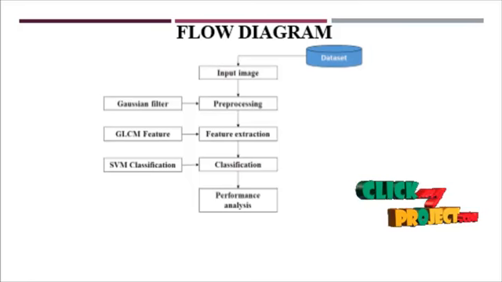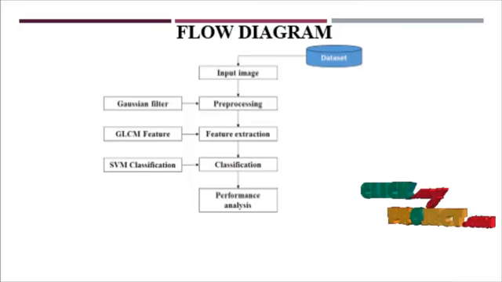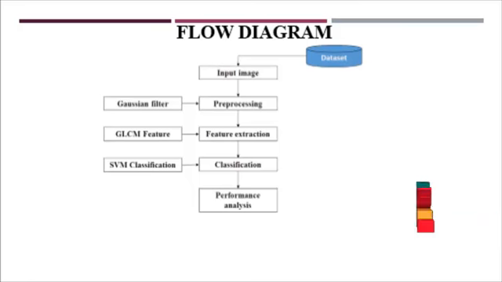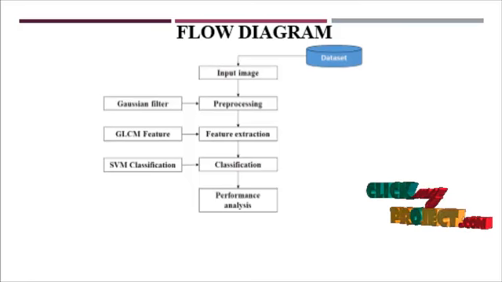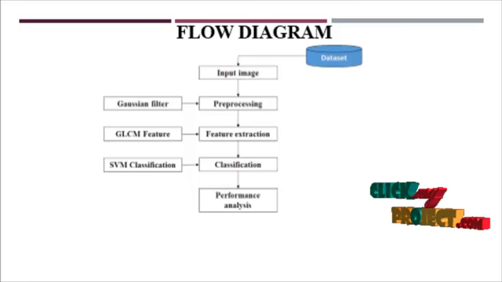True positive means correctly identified. False positive means incorrectly identified. True negative means correctly rejected, and false negative means incorrectly rejected. The TP, FP, TN and FN are used to calculate the accuracy, sensitivity and specificity of the classifier.